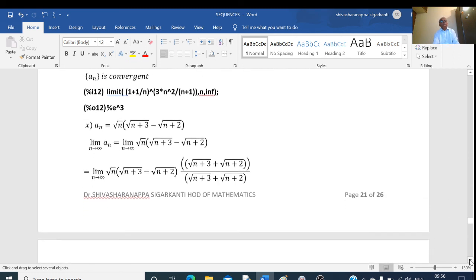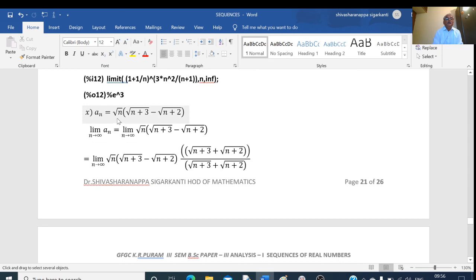The next example is the sequence root n into, root of n plus 3 minus root of n plus 2. Taking the limit as n tends to infinity, direct application gives an indeterminate form. So I will rationalize the term: multiply by root of n plus 3 plus root of n plus 2, and divide by the same.